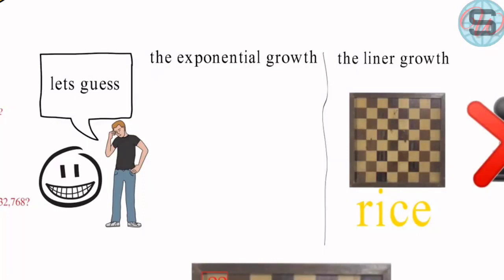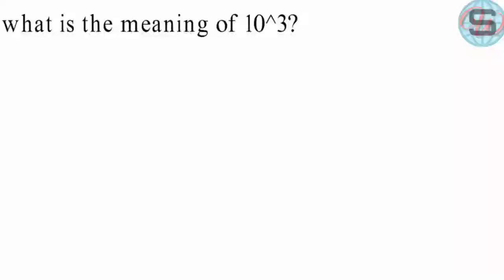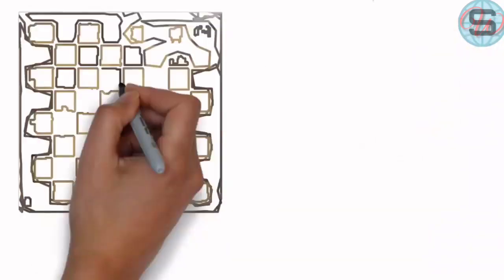Okay, let's explain exponential growth and come back to the story. When I ask you, what is the meaning of 10 power 3? You will answer it means 10 multiplied by itself 3 times. And this is the case of exponential growth. How? Give me the chessboard and I'll show you.